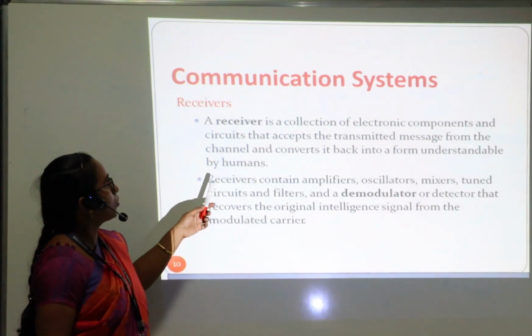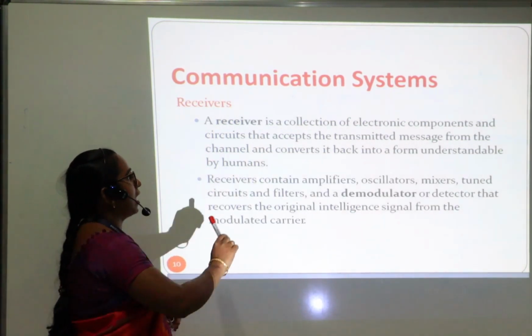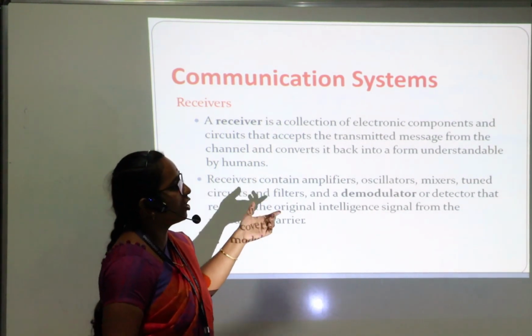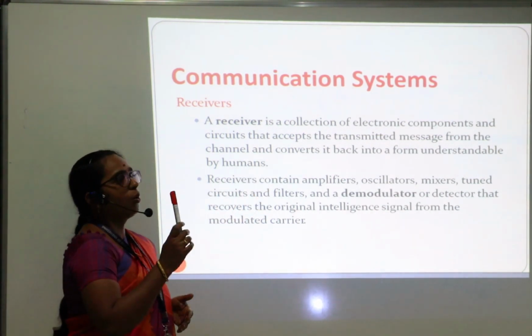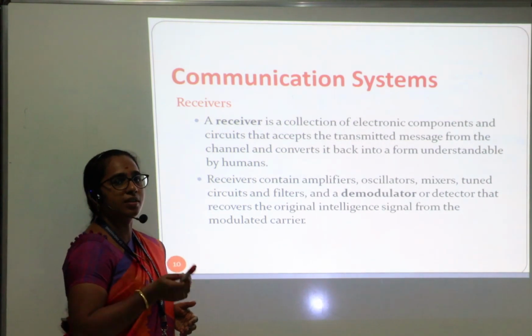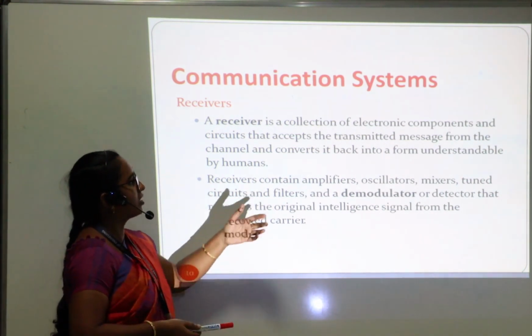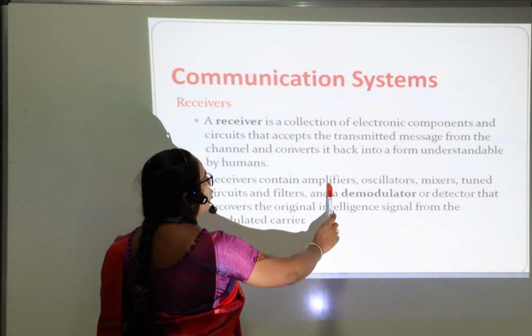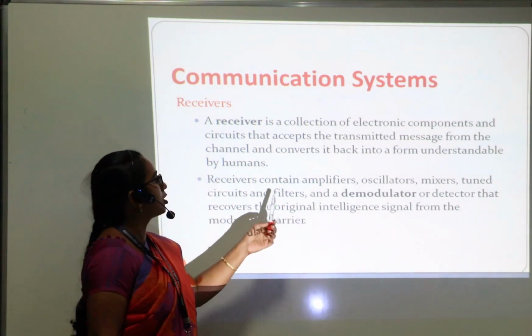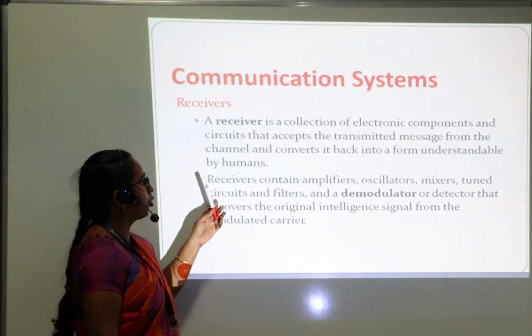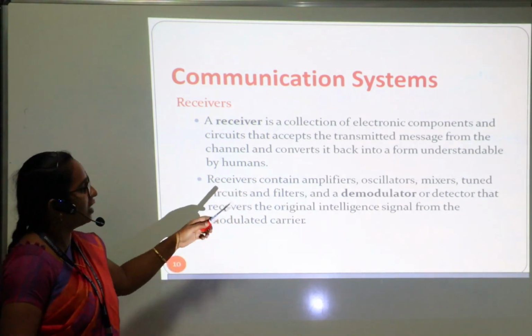Next one is the receiver. A receiver is also an electronic component. It will convert information into its original form. Whatever information we send from the sender side will be communicated to the receiver side. These components will be included in the receiver: amplifier, oscillator, mixer circuits, filters, and demodulators.